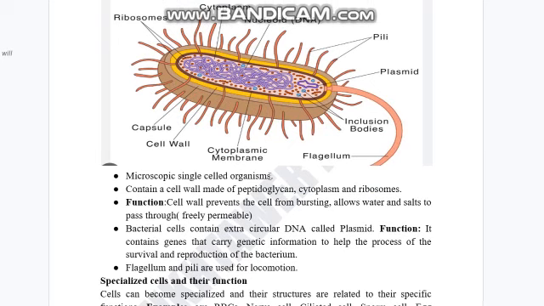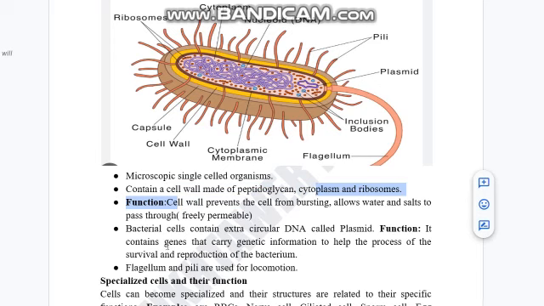Bacteria are microscopic single-cell organisms. As I said, some organisms are unicellular. So bacteria is a unicellular organism. It contains a cell wall made up of peptidoglycan. It also contains cytoplasm and ribosomes. The function of the ribosomes is protein synthesis. This is the function of the cell wall, and the bacterial cells contain extra circular DNA.